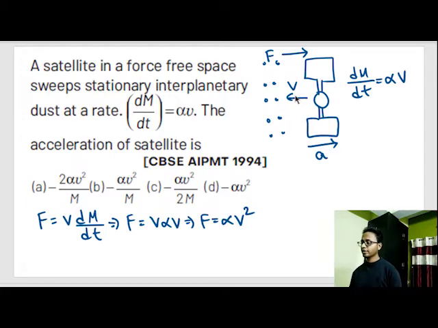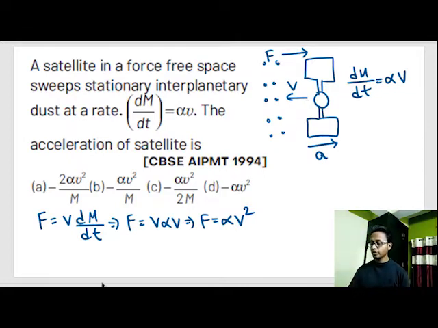The dust particle increases mass, and from there we got force. Because the dust particle is hitting the satellite, there is some inherent force acting on the satellite, which causes an acceleration in this direction. So velocity is in this direction and acceleration in this direction. That means the velocity will decrease.